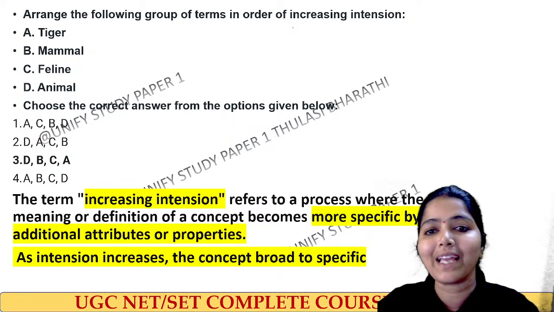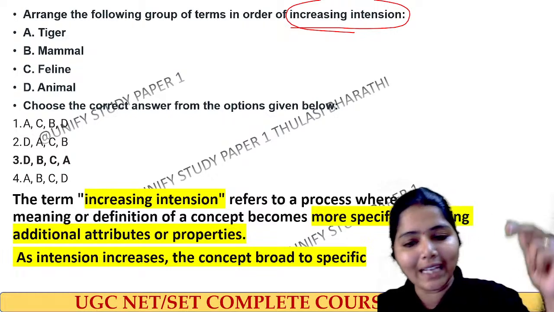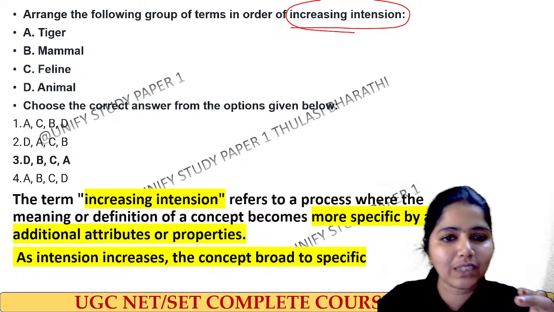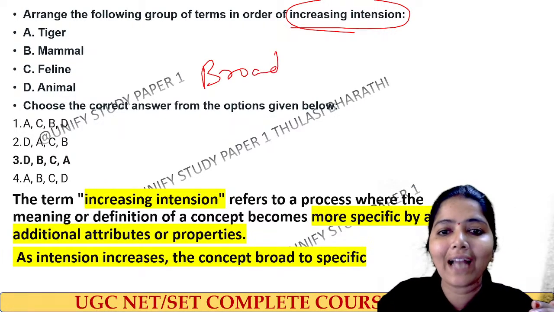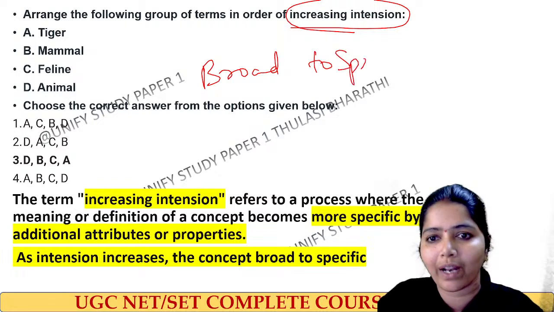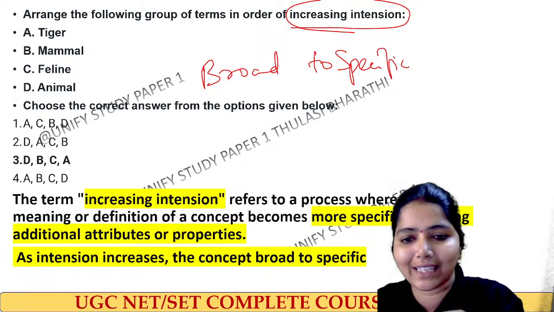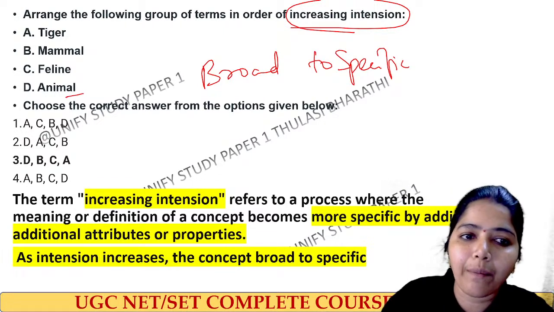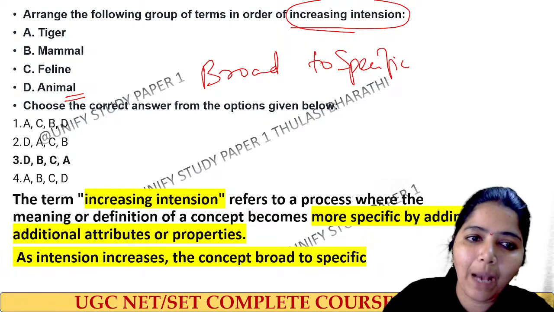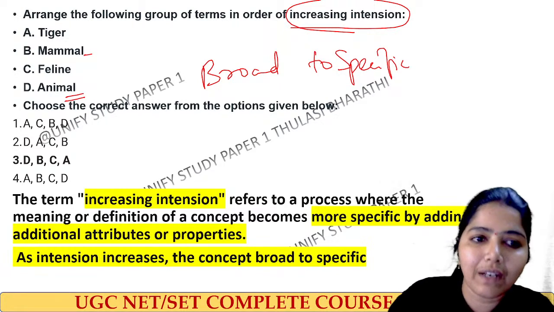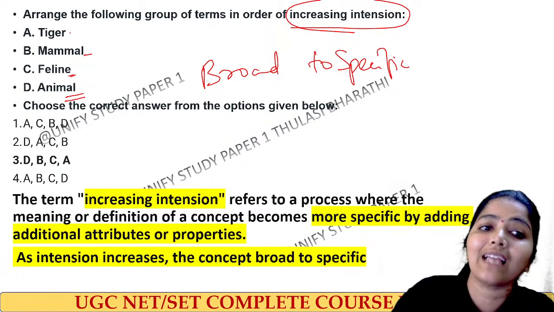What do you mean by increasing intention? Increasing intention means it starts from the broader term and goes to the specific one, and that we call increasing intention. See here, animal is the broader term. Then comes mammal, then comes feline, and then comes tiger.